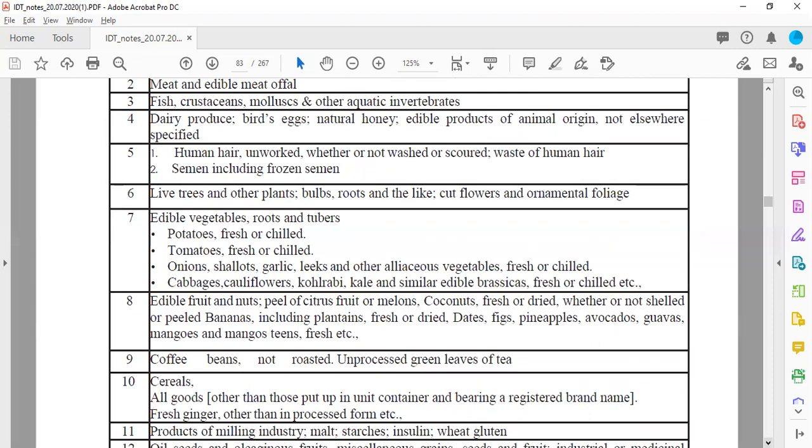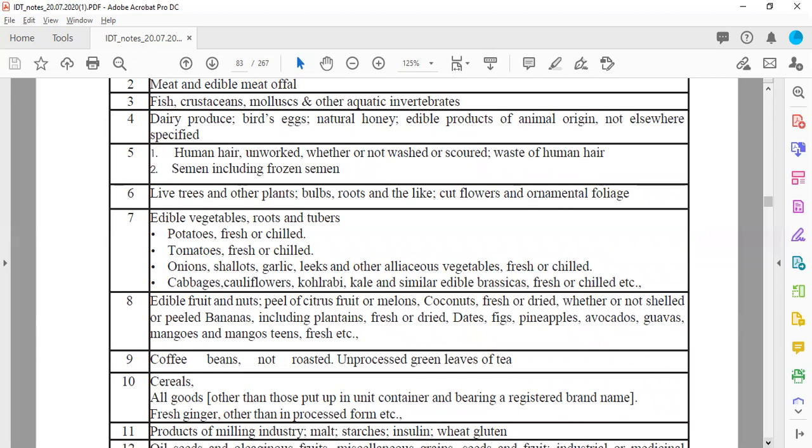But here it should be natural. When we talk about natural foliage, that means if you are having a plastic made, or you can say it is artificial foliage, then they have not specifically excluded that here. Here it includes only ornamental foliage.